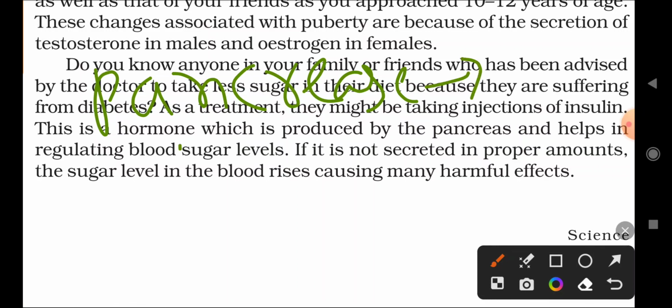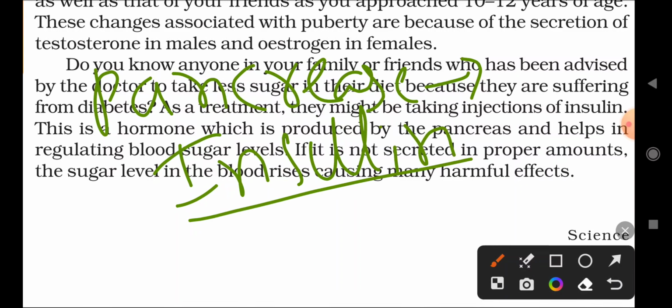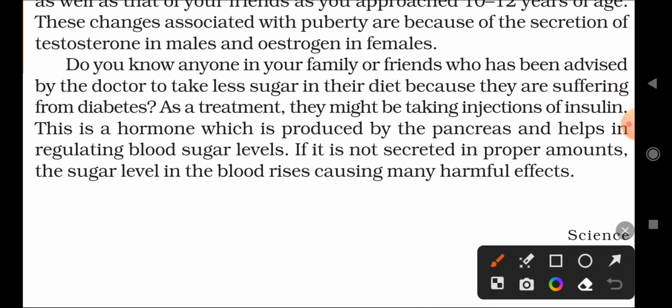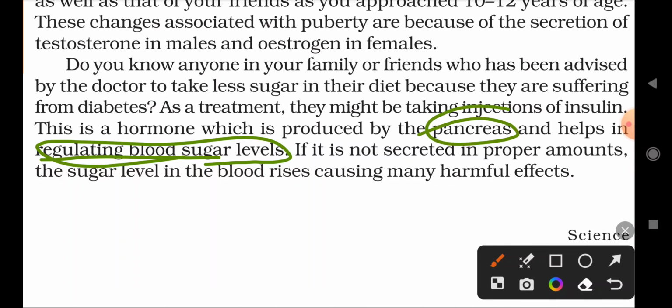You can write: insulin hormone is secreted by the pancreas, and its function is to regulate the blood sugar level. The function of insulin is that it maintains the sugar level in the blood. This is the main function of insulin in our body. It is secreted by the pancreas, remember that.